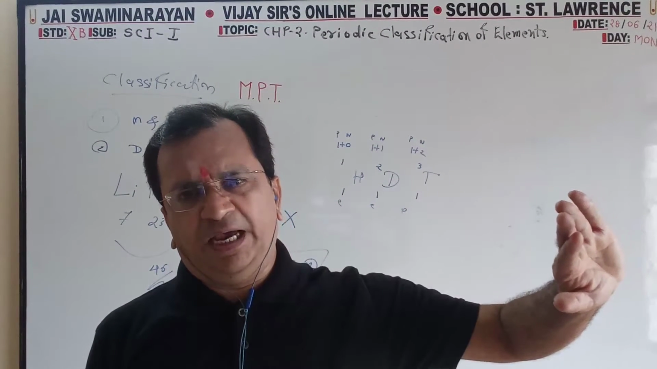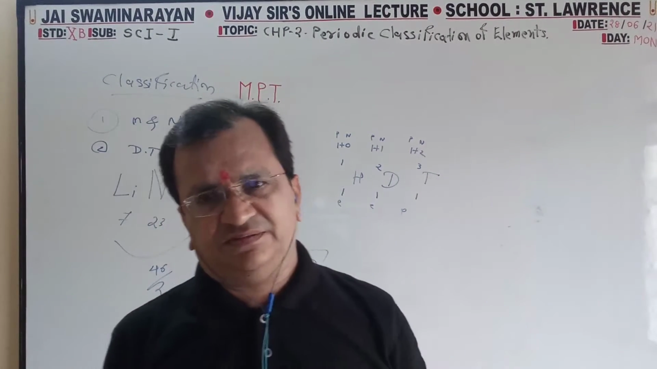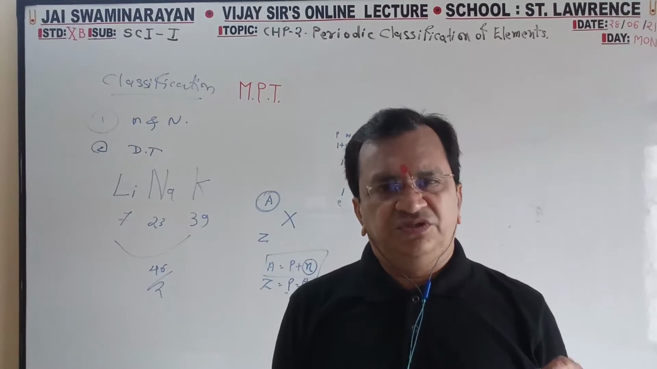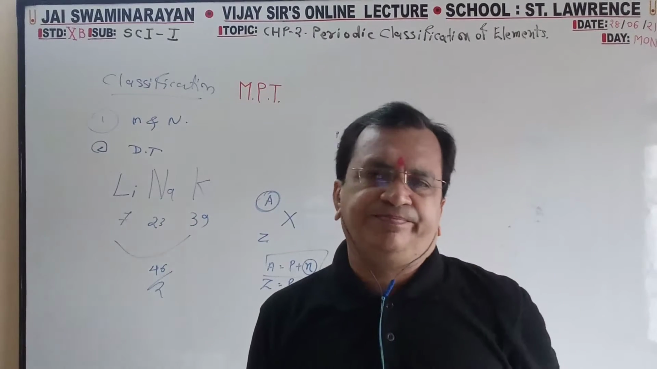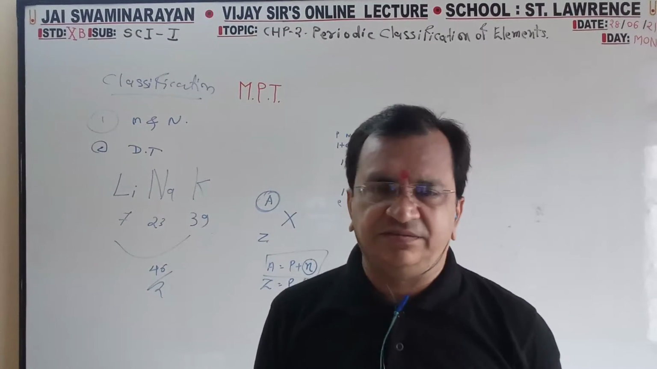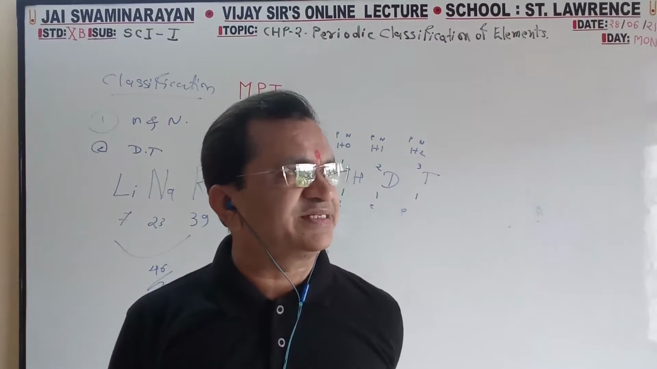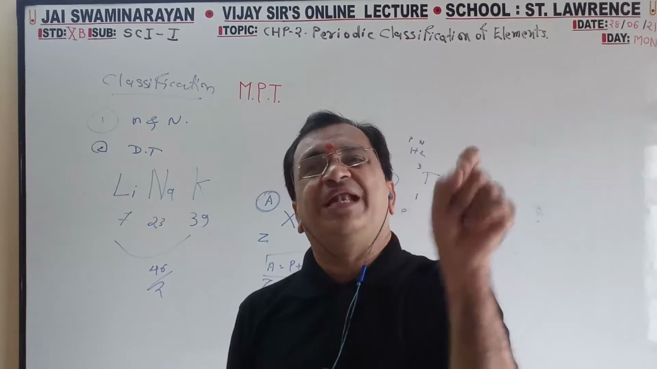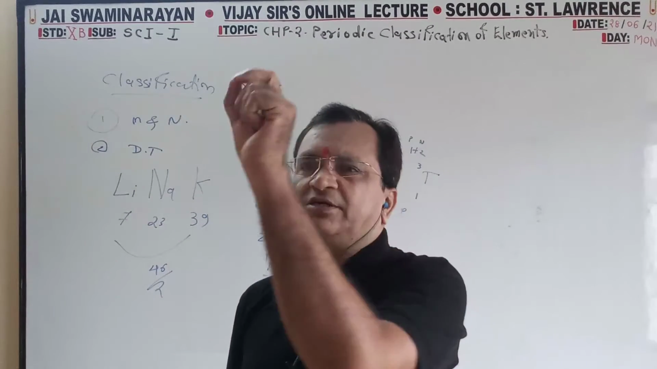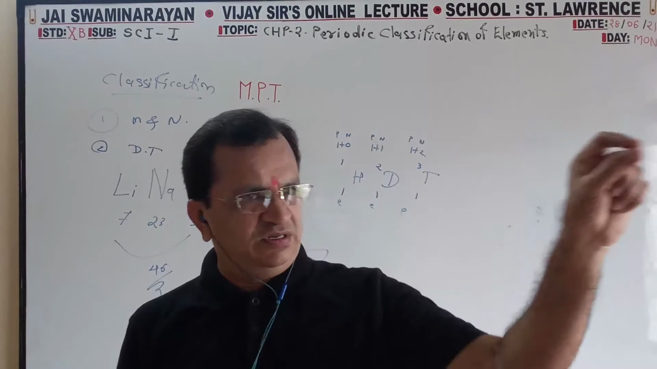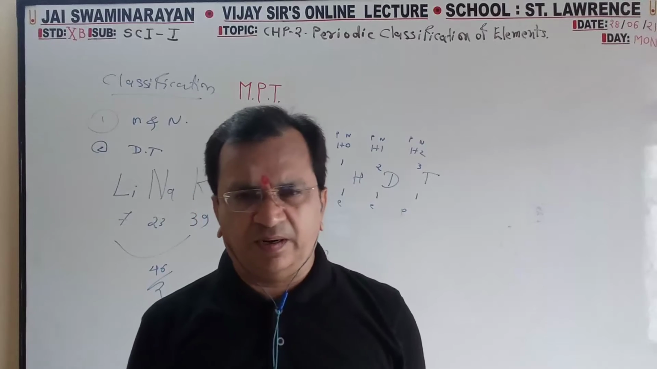Before MPT, all the classifications were based on atomic mass. This is based on atomic number. Atomic number means Z. Increasing atomic number means increasing number of electrons: 1 electron, 2 electrons, 3 electrons, 4 electrons, 5 electrons, like that, 18 electrons, then 19, 20, like that. And the electron number is the atomic number.